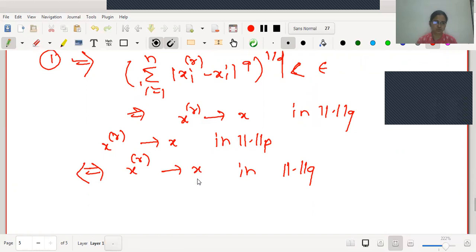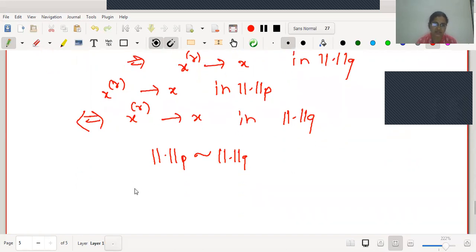That is, we have shown that X_r converges to X in norm p if and only if X_r tends to X in norm q, and according to the corollary, norm p will be equivalent to norm q. Therefore, as p and q are arbitrary values, one can say that any two norms are equivalent, that is, all norms are equivalent in l^p_n spaces.